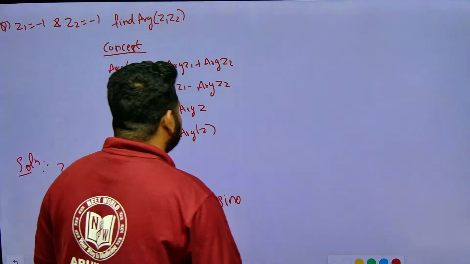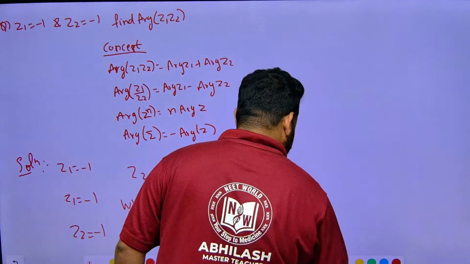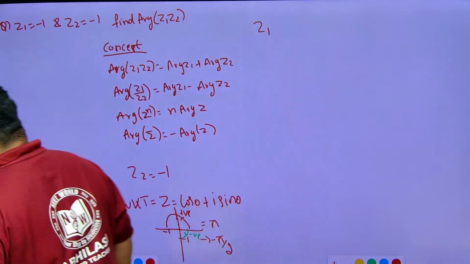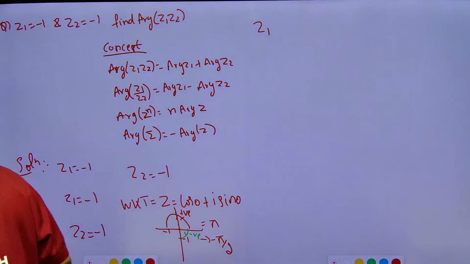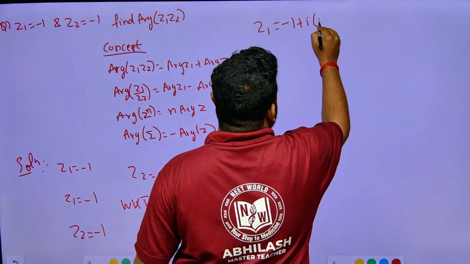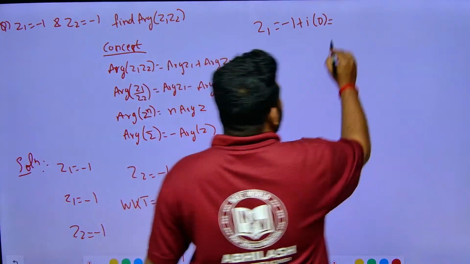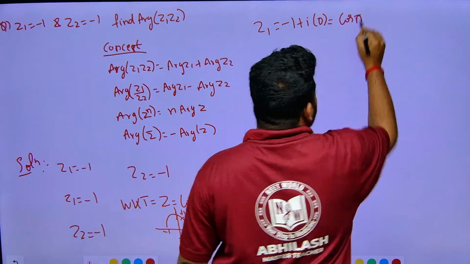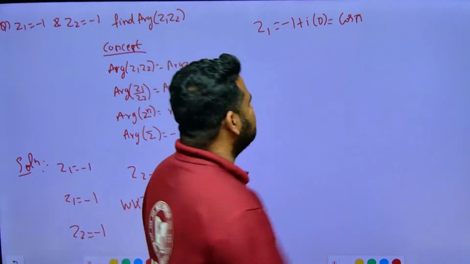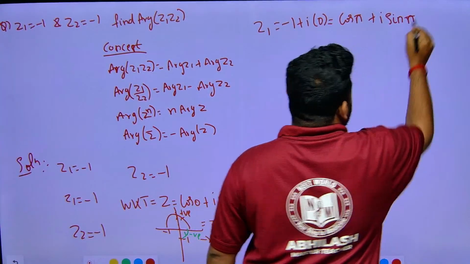So here what I can write, friends? Here Z1 can be written as minus 1 plus I into 0. Minus 1 is nothing but cos pi. Cos of odd pi is minus 1, cos of even pi is plus 1, and sin of any pi is 0. So this will be equal to cos pi plus I sin pi. Correct. This is what I am having.